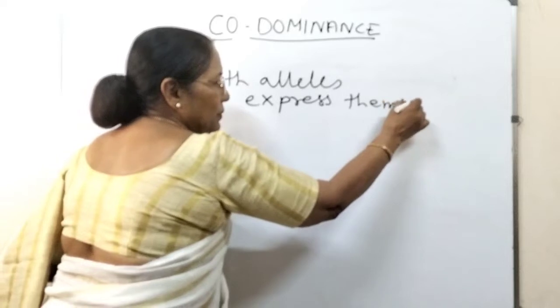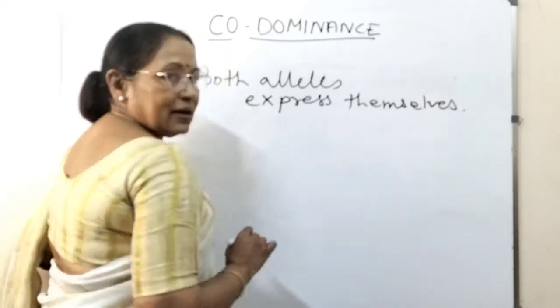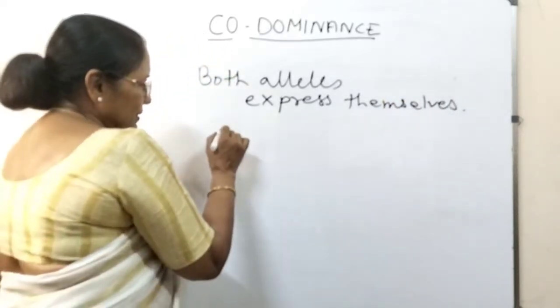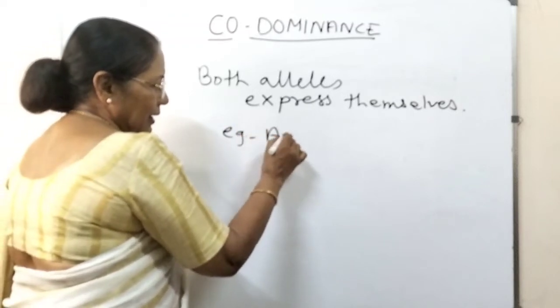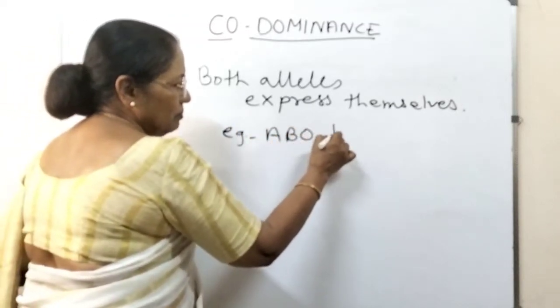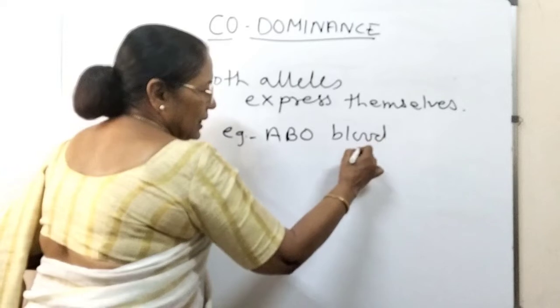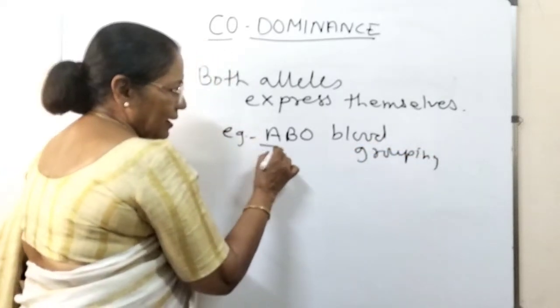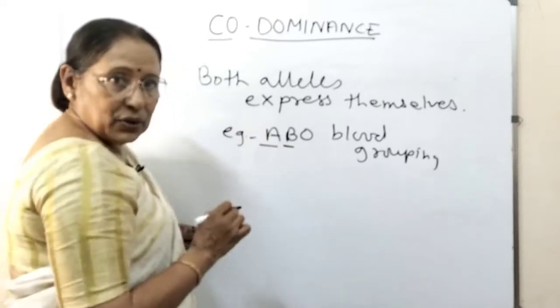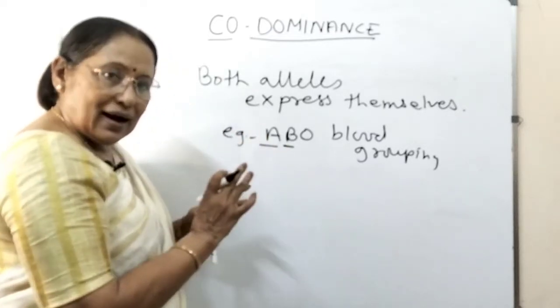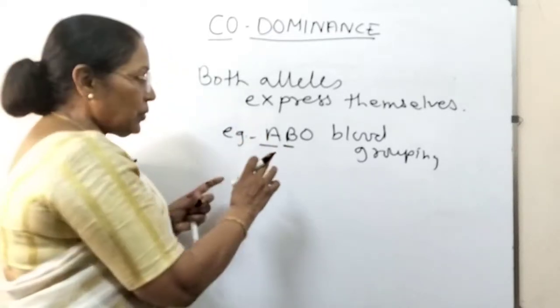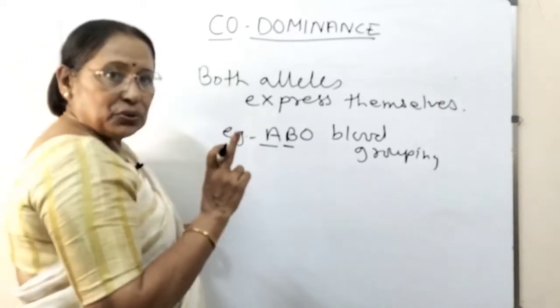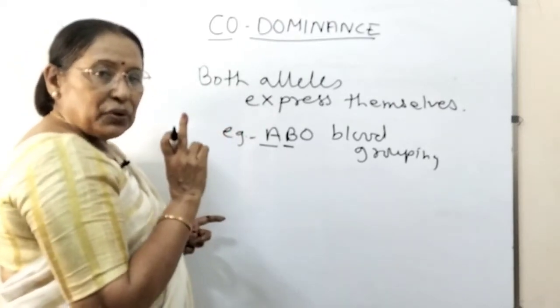दोनों ही अपने आप को एक्सप्रेस करते हैं. One example is the ABO blood grouping, in which this A and B, if they are together, then both are expressed. So A and B, these two, they show codominance.